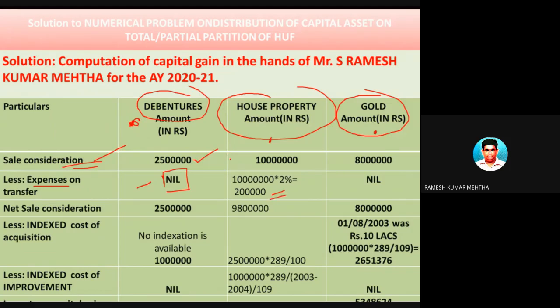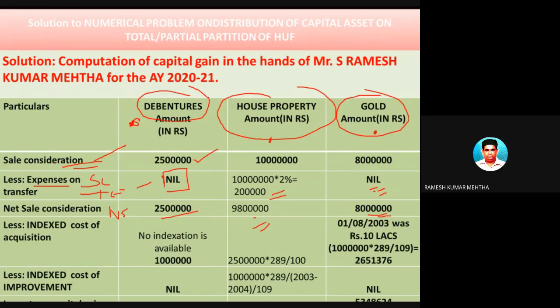And the gold also, while he was transferring or selling the gold, there were no transfer expenses, so nil. So here, net sale consideration. Remember, sale consideration minus transfer expenses will give you net sale consideration, which is 25 lakh rupees. 100 lakhs minus 2 lakhs is 98 lakh rupees. 80 lakh rupees minus nil towards brokerage is 80 lakh rupees.